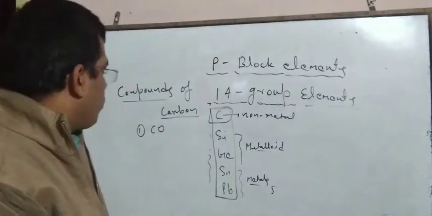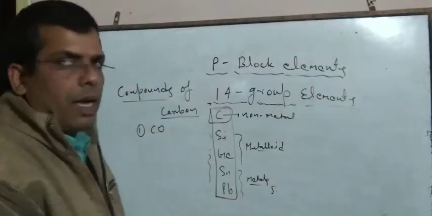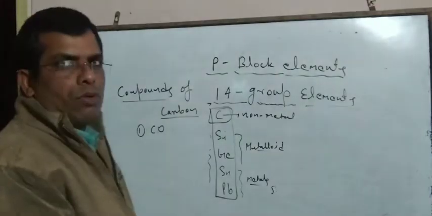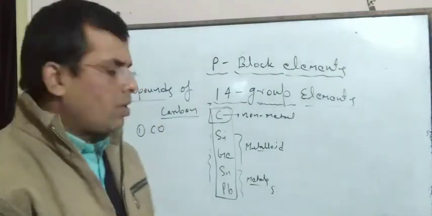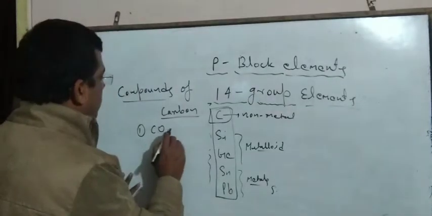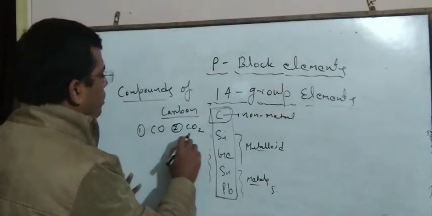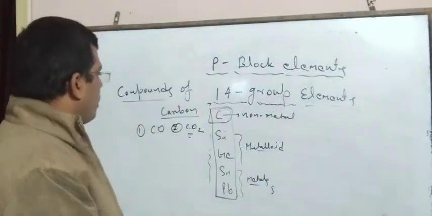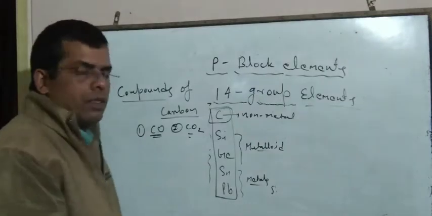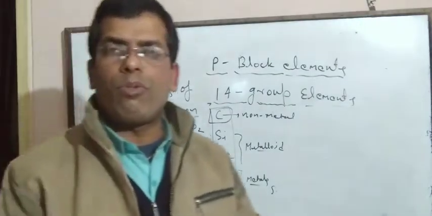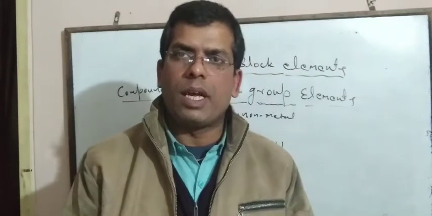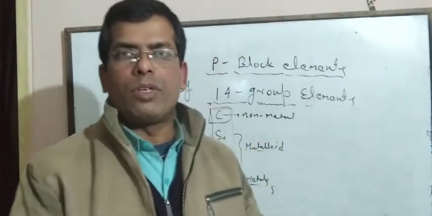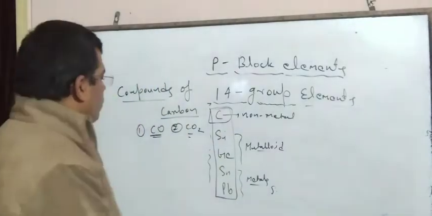Now we will discuss the compounds of carbon, and we will discuss two types of compounds. One is CO, and the second one is CO2, carbon dioxide. First we will discuss how we can prepare carbon monoxide. We know that carbon monoxide is a poisonous gas. It is more dangerous in comparison to CO2, carbon dioxide.